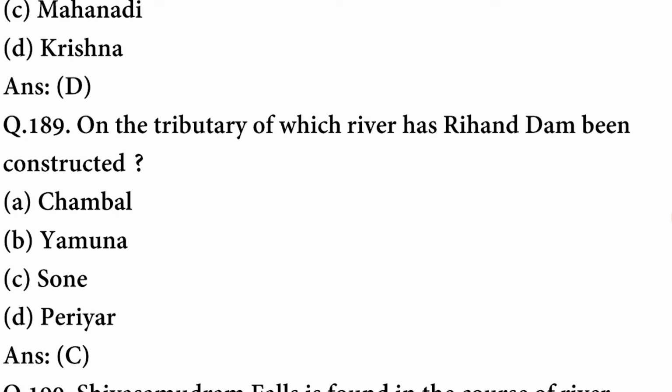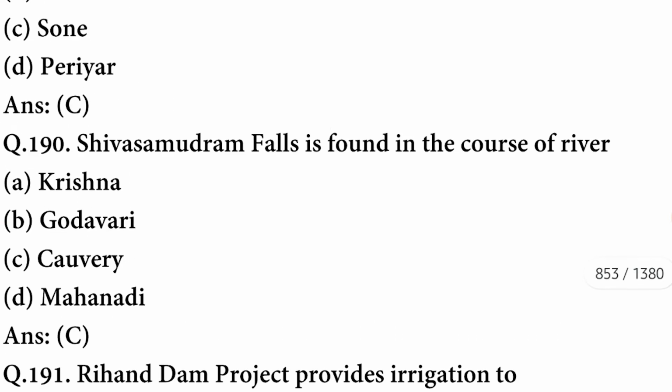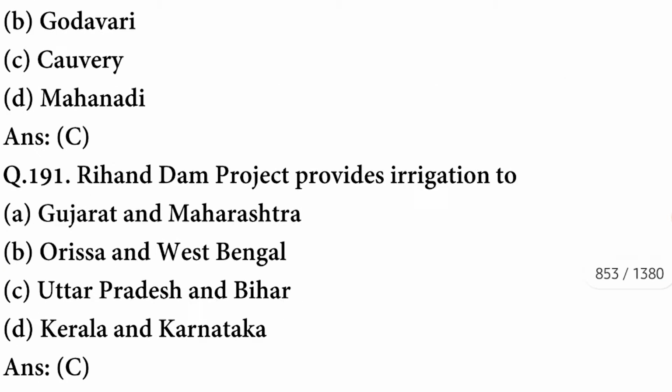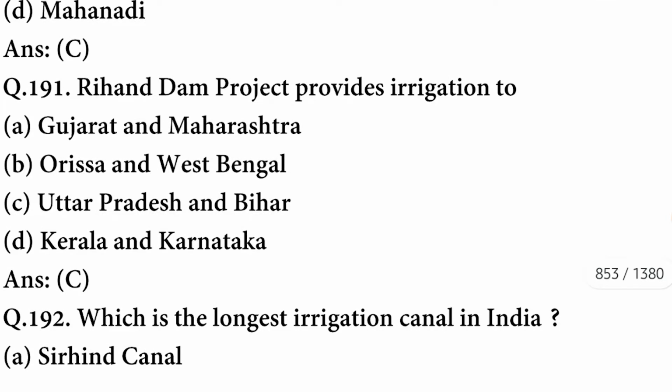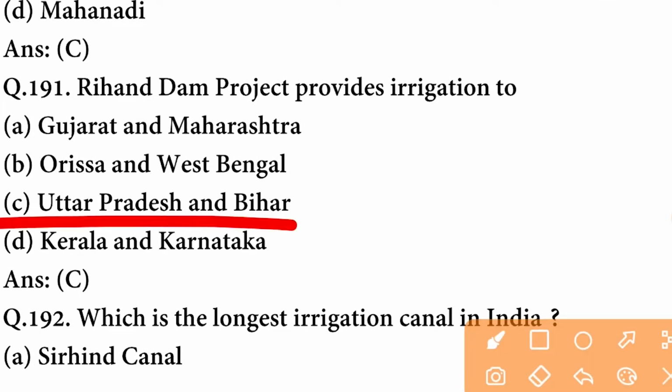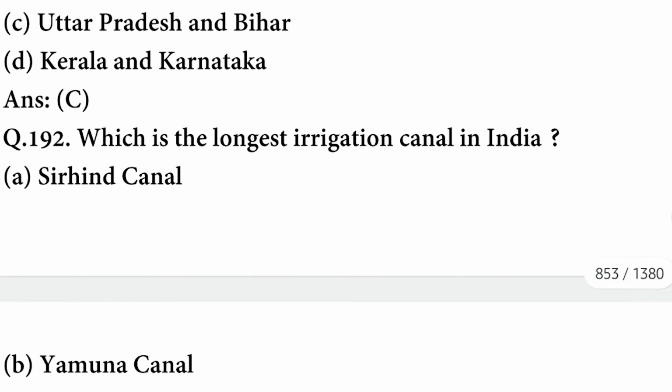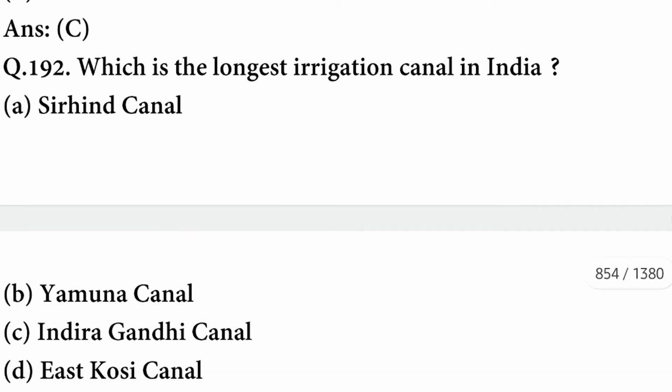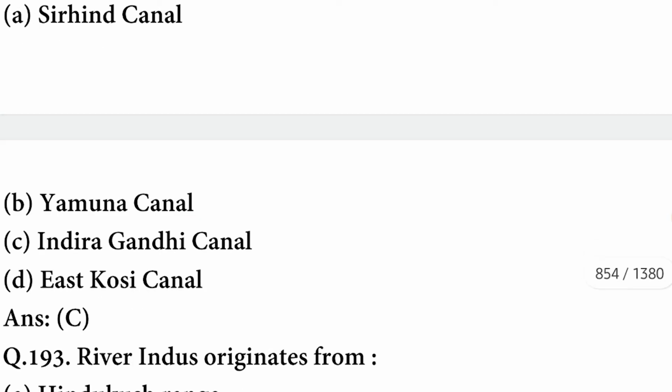On the tributary of which river has Rihand Dam been constructed? It has been constructed on the Son River. Sivasamudram Falls is found in the course of river Kaveri. Rihand Dam project provides irrigation to UP and Bihar. Which is the longest irrigation canal in India? It is the Indira Gandhi Canal.